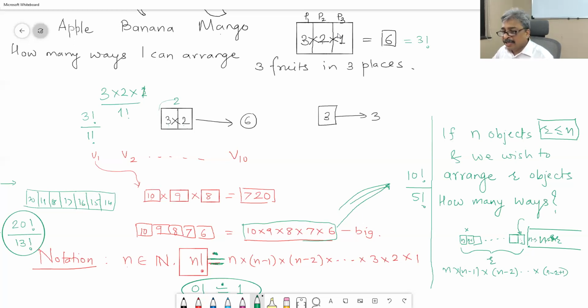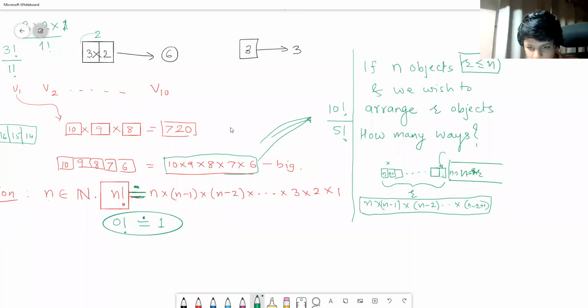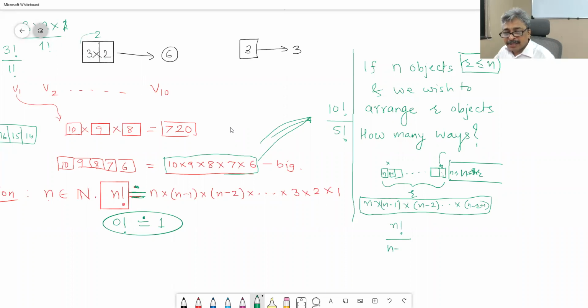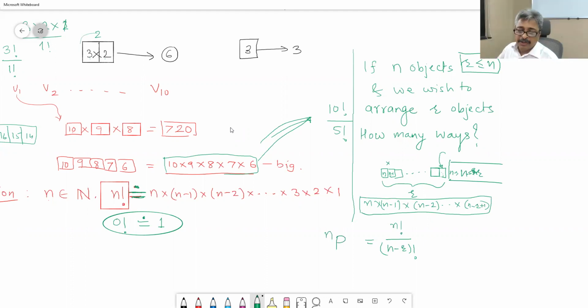Next one will be n minus 1 and so on up to 1. Need to understand this. Therefore, the answer for this question is this, but it is too bad to write it that way. And therefore, we will write it as n factorial upon n minus r factorial. And we will call this n permute r.